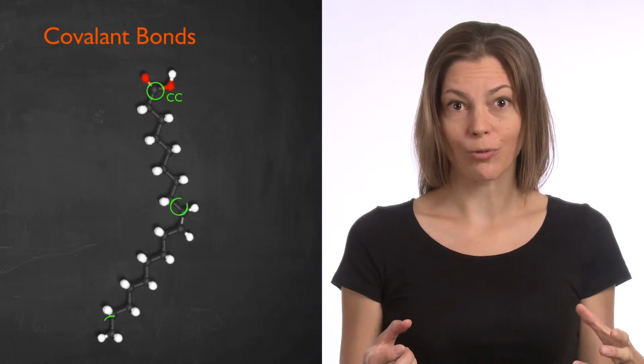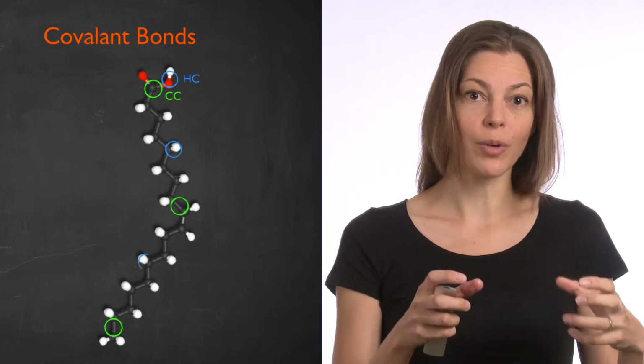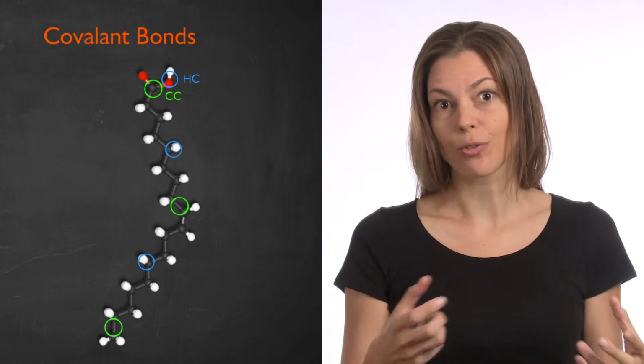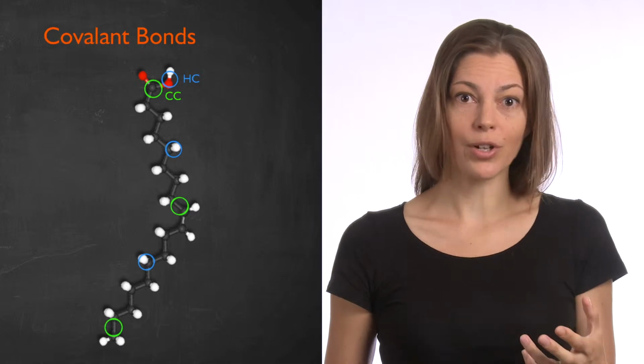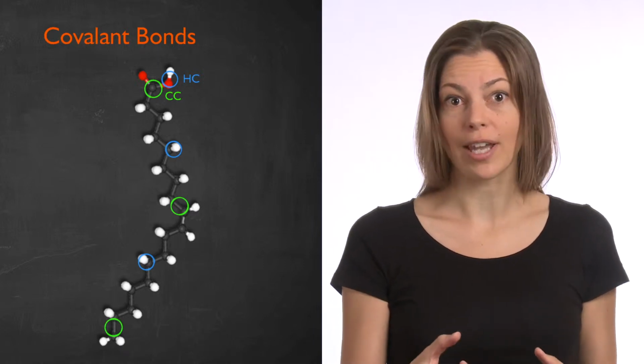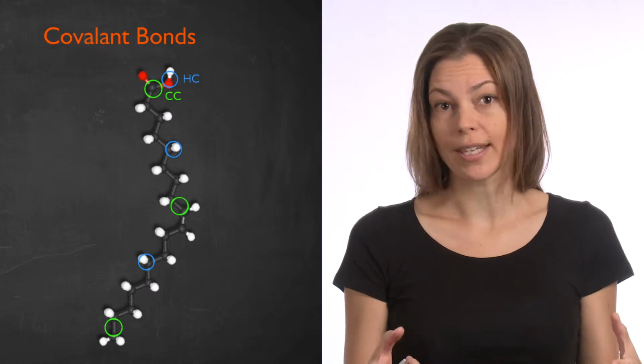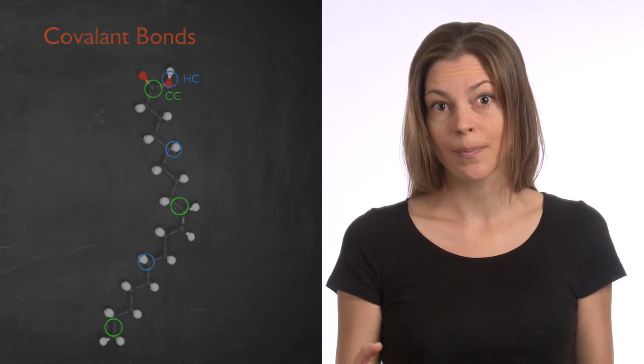So in a fat molecule, for example, the bond between the carbons, those are covalent bonds, and the bonds between the carbon and the hydrogen, those are covalent bonds. And since these bonds are strong, it usually takes a lot of energy to break them, and so they usually don't break until we apply a lot of heat, which we sometimes do in cooking.